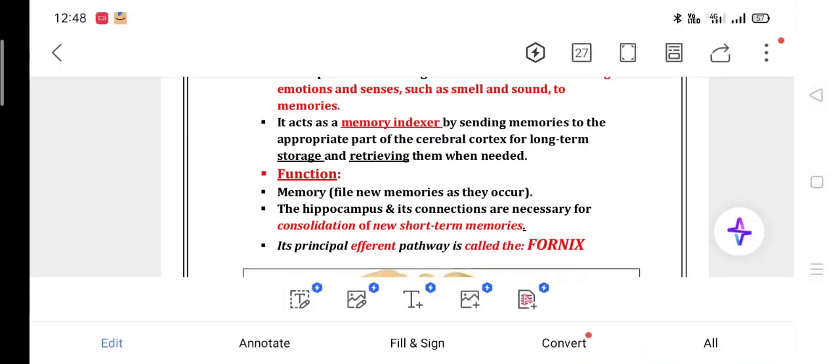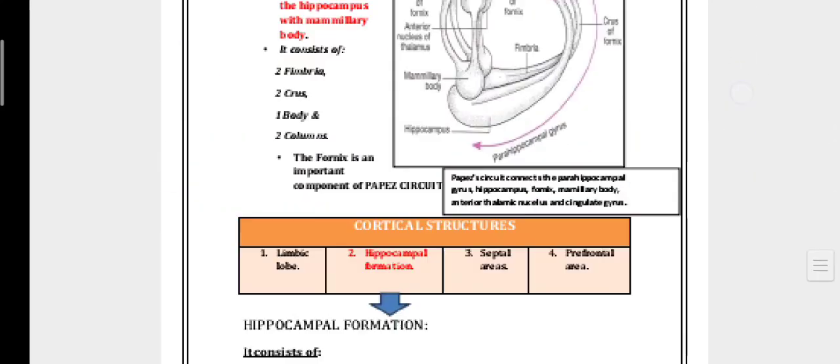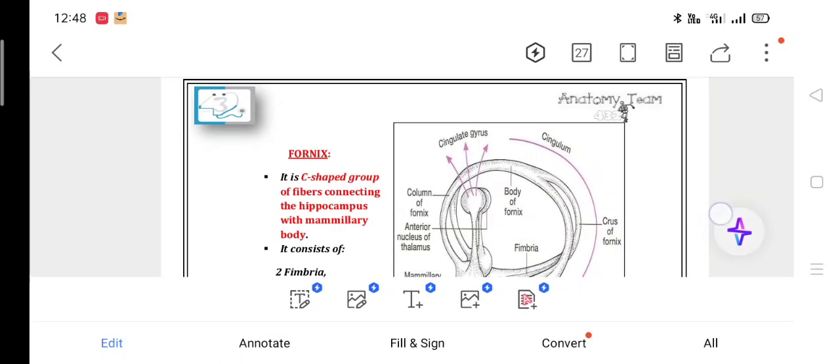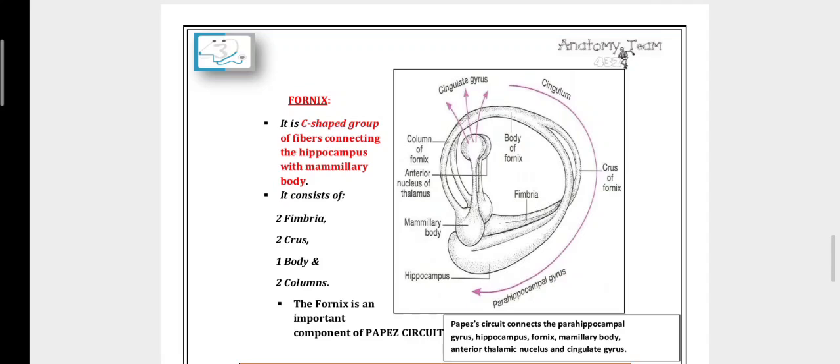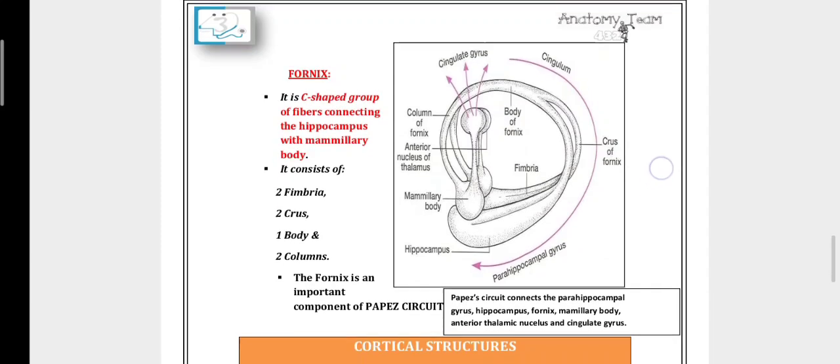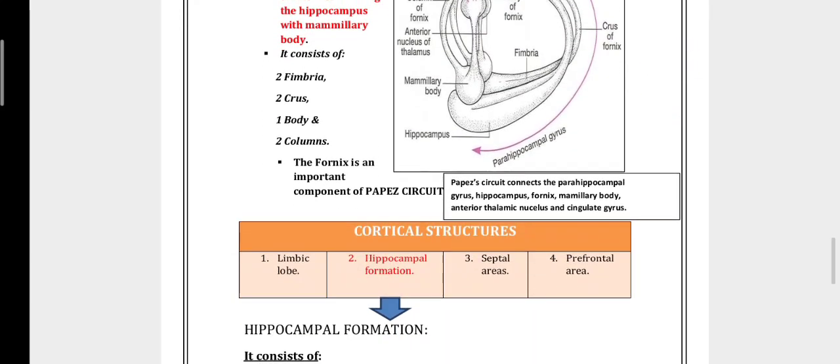The principal efferent pathway of the hippocampus is the fornix. The fornix is a C-shaped group of fibers connecting the hippocampus to the mammillary body, consisting of two fimbriae, two crura, one body and two columns. The circuit connection of the Papez circuit is the parahippocampal area, the hippocampus, fornix, mammillary body and anterior thalamic nucleus. The fornix is the important connection of this circuit.